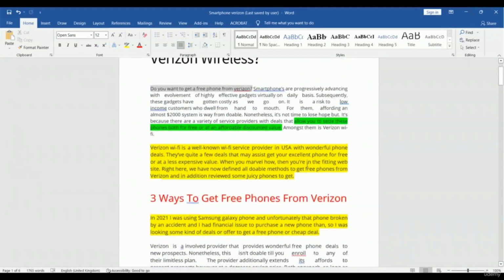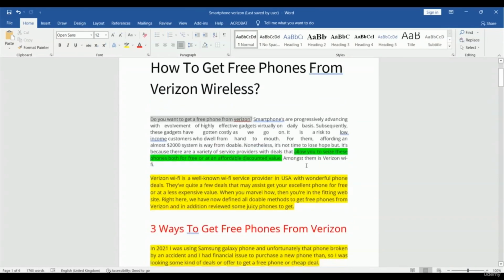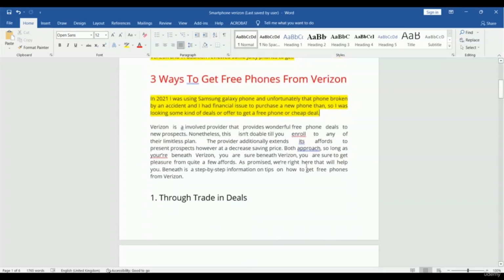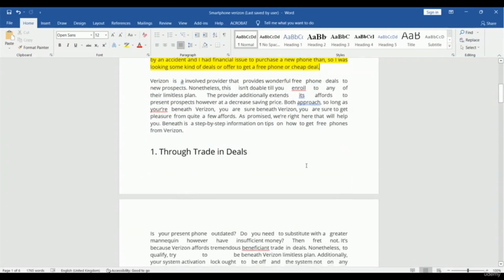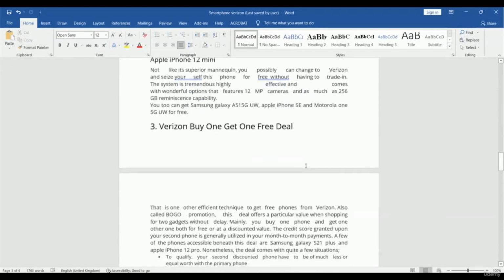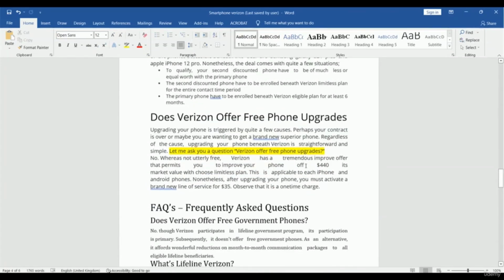So we just covered the introduction part, and now we're moving to the body part. You have to consider that the body part is the lengthy or long part of your article. So you don't need to put the question at the beginning of your body. You can put a question after some paragraphs.